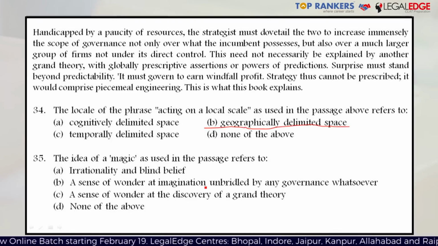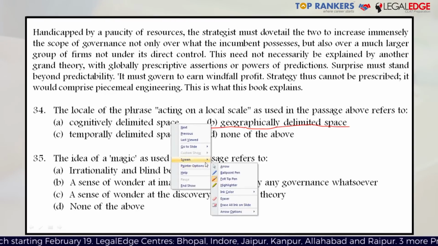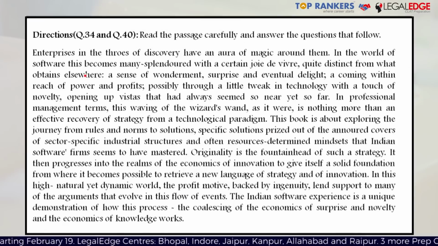The idea of magic as used in the passage refers to. The word magic has been given in the passage in the first line itself. The enterprises in the throes of discovery have an aura of magic around them. So now the question asks us, what does the word magic refer to?